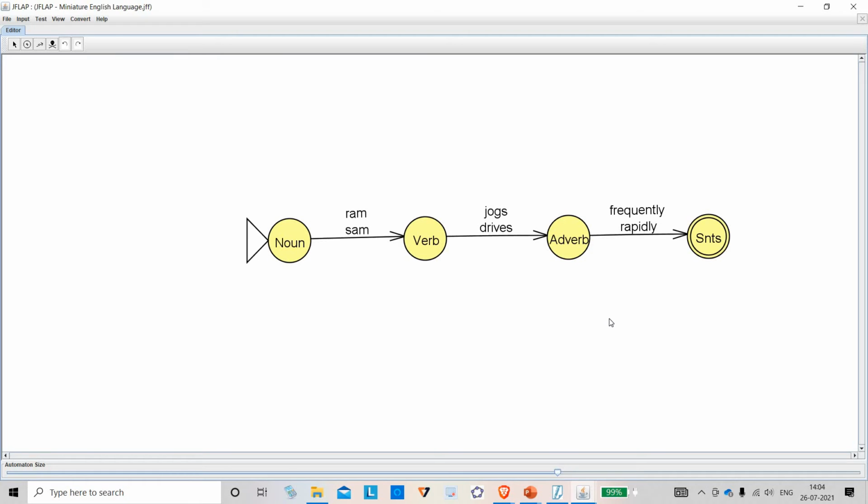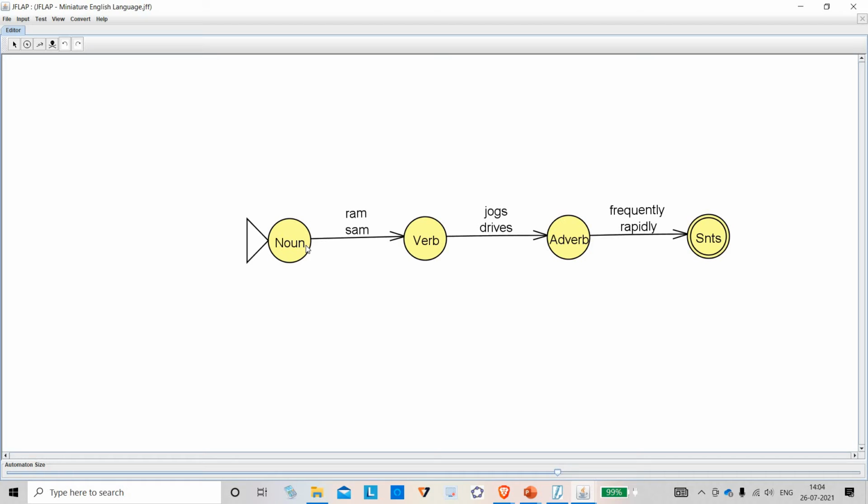See, this is a machine, finite state machine. This is like an ATM machine. This machine produces sentences. If something starts from here and ends here, that is a valid sentence. If something starts from here and ends here, that is a valid sentence. This noun, beginning, it will wait.